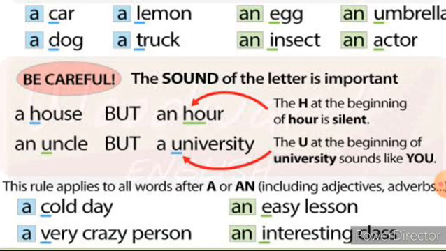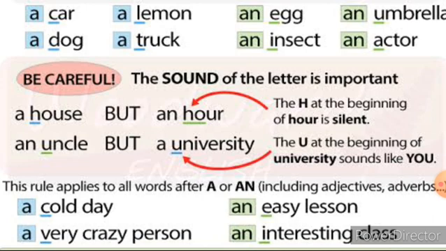So now listen carefully, children. The word house. It produces the consonant sound. So there we have used the article as a house. It is singular and the noun house produces the consonant sound, so we have written a house. Look at the one below. Uncle. The sound produced by this word is a vowel sound. Uncle is singular. So before a singular noun that produces the vowel sound, we use the article an.